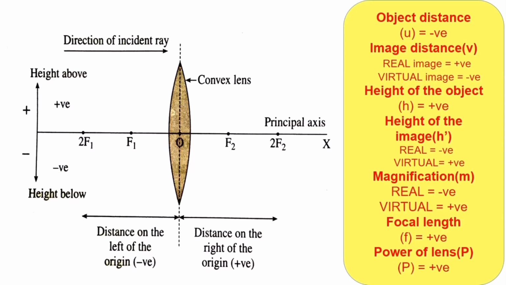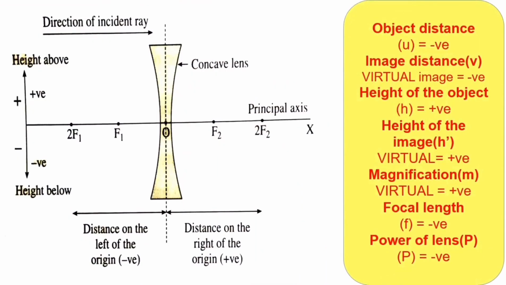So here you can see power of lens. Let me explain you in detail later. These are all the sign values for a convex lens, and these are all the sign values for a concave lens, where concave lens always produces virtual and erect image. Next we will see about